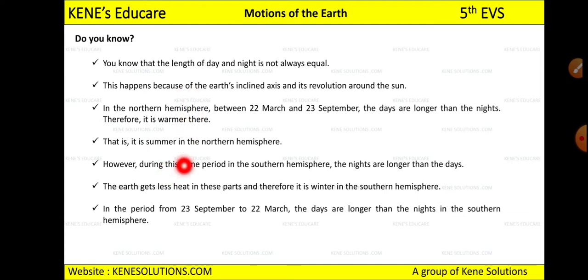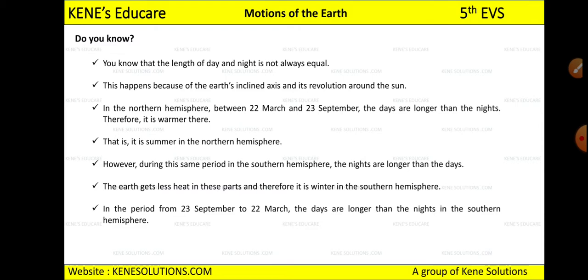Okay, in the summer season the days are longer, and in the winter season the nights are longer. Okay, the earth gets less heat in this part and therefore it is winter in the southern hemisphere. Okay, in winter we feel cold, right? Why? Because the earth will not get that amount of heat which it gets in the summer season.